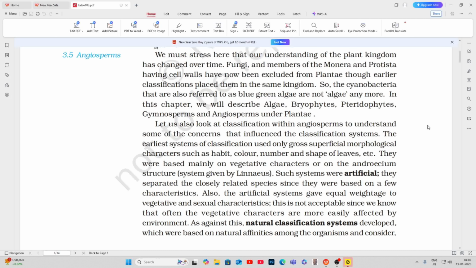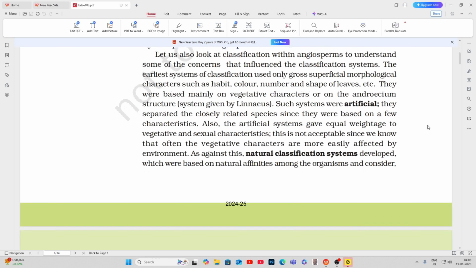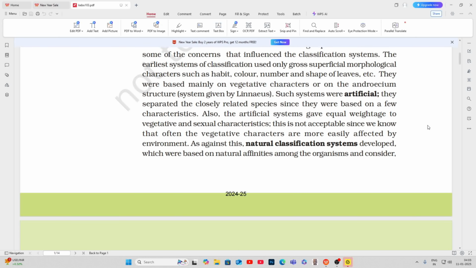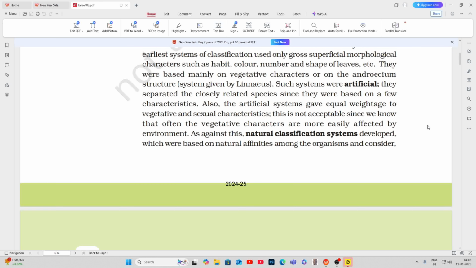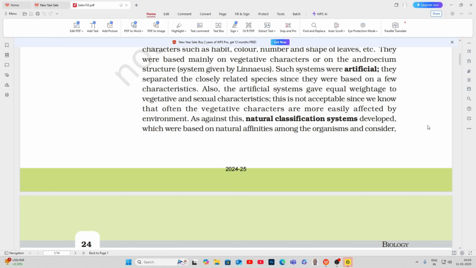The earliest systems of classification used only gross superficial morphological characters such as habit, color, number, and shape of leaves, etc. They were based mainly on vegetative characters or on the androecium structure, system given by Linnaeus. Such systems were artificial. They separated the closely related species since they were based on a few characteristics. Also, the artificial systems gave equal weightage to vegetative and sexual characteristics. This is not acceptable since we know that often the vegetative characters are more easily affected by environment.